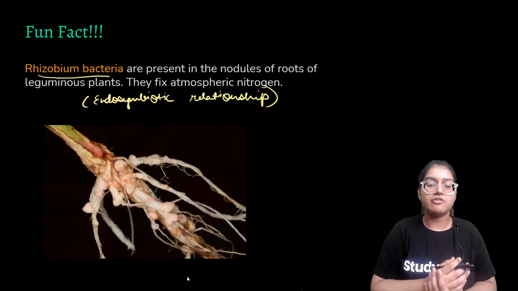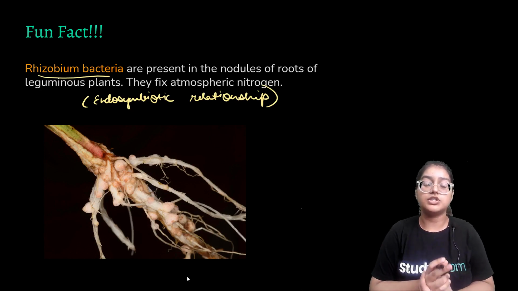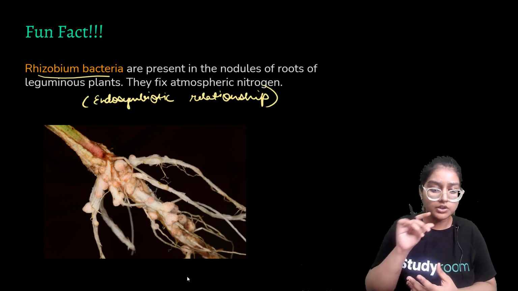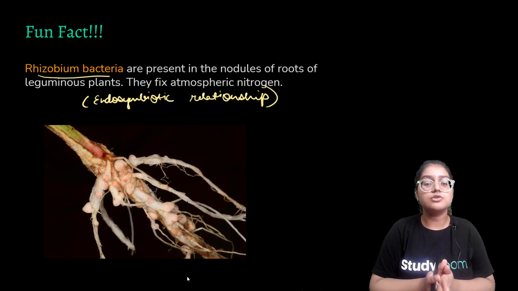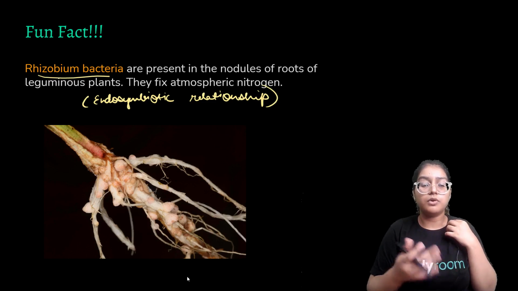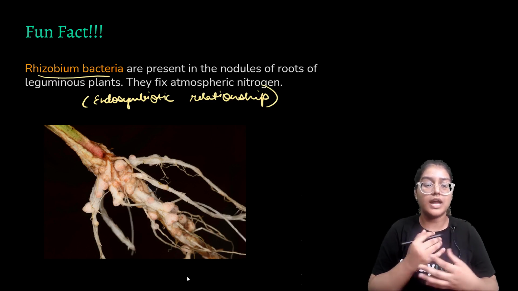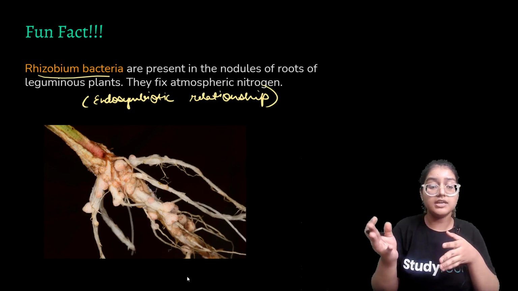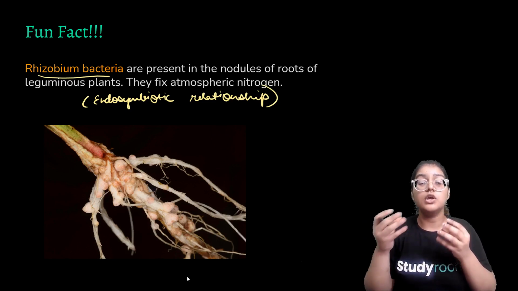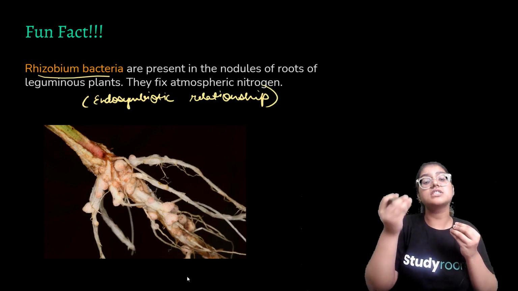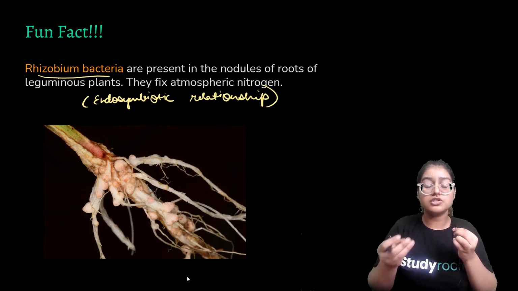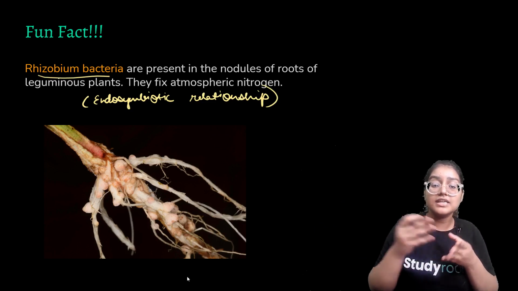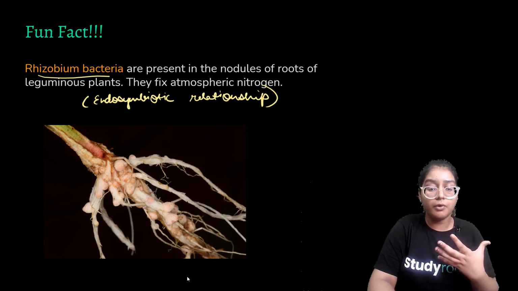A very interesting fun fact: you will be learning about nitrogen fixation in the next video, which is on microorganisms. But the small gist of it: rhizobium bacteria are present in the nodules of roots of leguminous plants. Which bacteria? Rhizobium bacteria. Where are they present? In the roots of leguminous plants. So this bacteria fixes nitrogen. Nitrogen is a nutrient; the function which fertilizers do for other crops, here bacteria do for these crops. So it's very important.